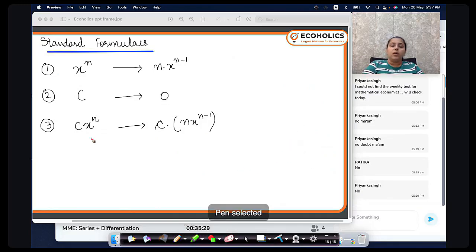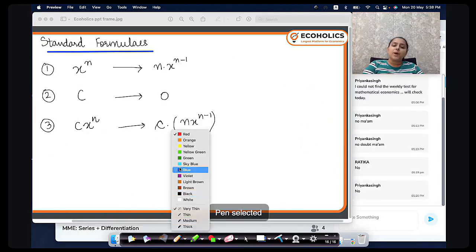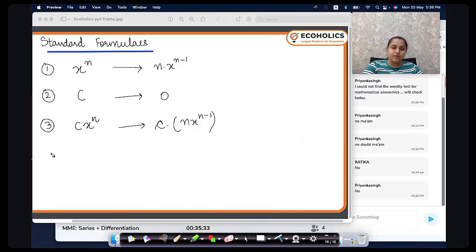Okay, now after this, if I combine all of this, let's say (ax plus b) raised to the power n, if I have a function like this, what will happen? First of all, (ax plus b) raised to the power n is a power function. So I will write the derivative of a power function.